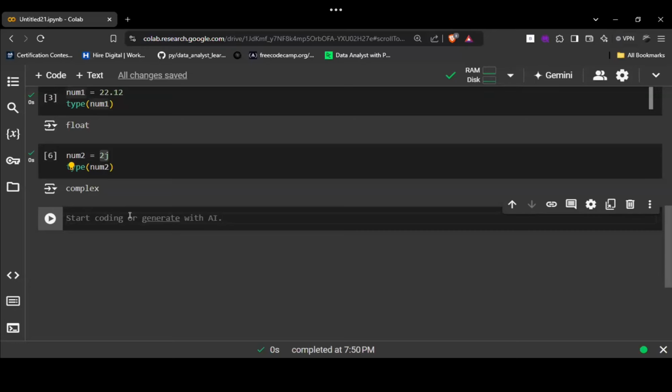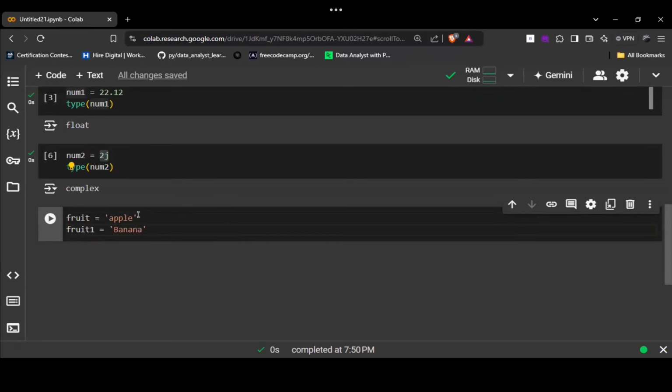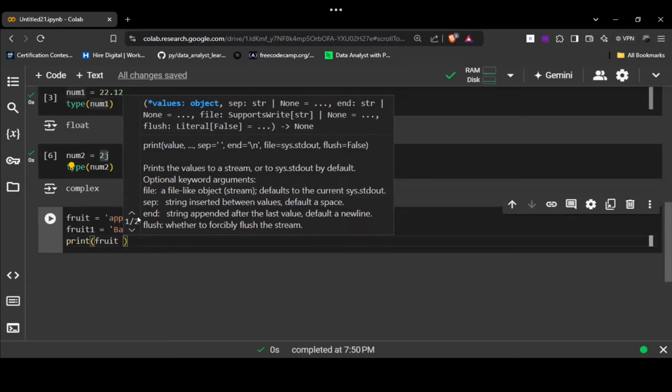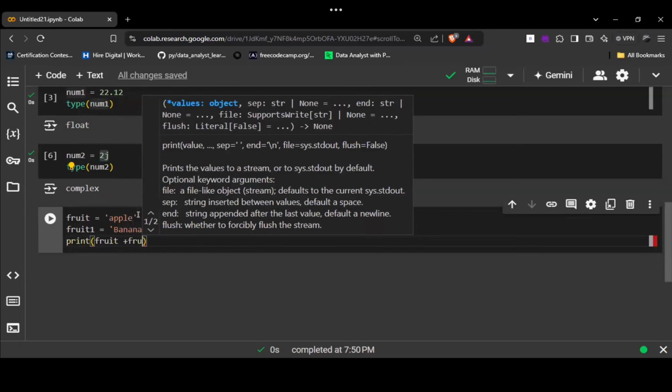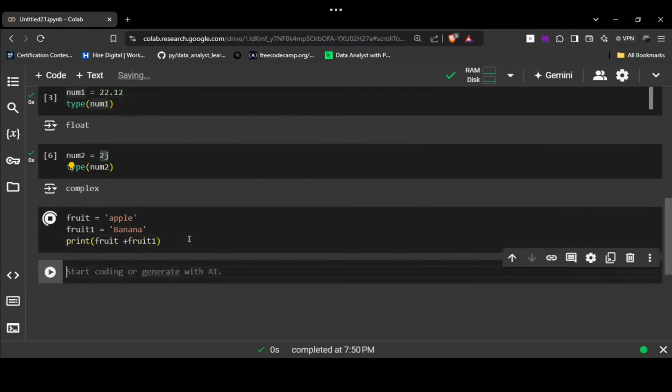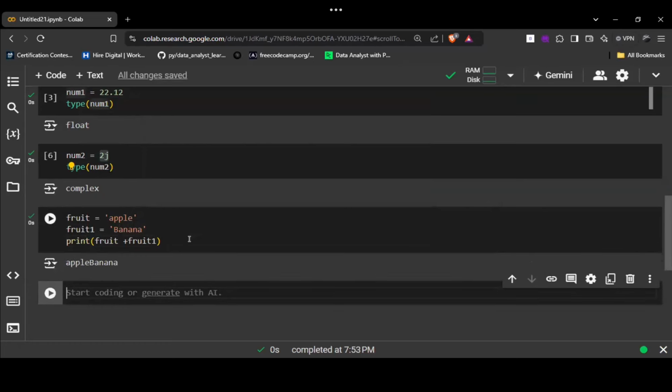I'm creating a variable as fruit, and in fruit I'm storing apple. I'm creating fruit1, and in this I'm storing banana. Then as I want to add both of these, I will write print fruit plus fruit1. Understood this one? Yes or no?